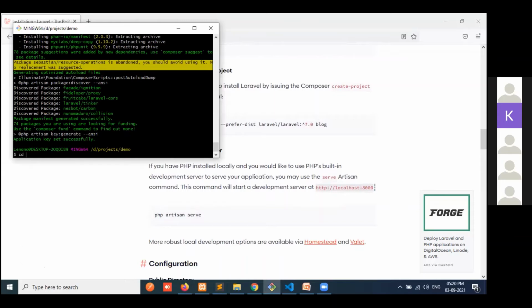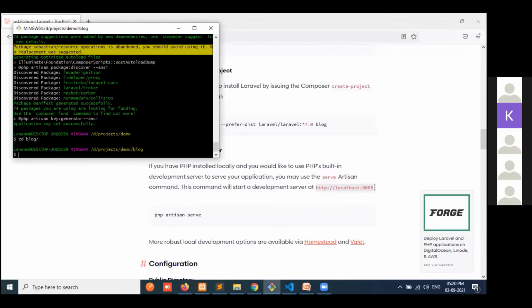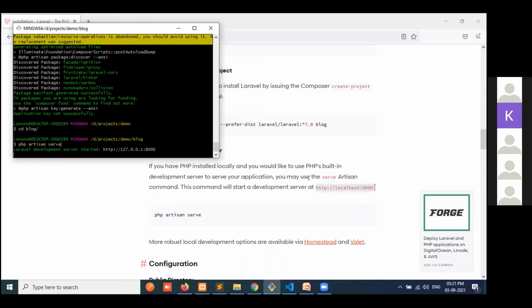So php artisan serve. Artisan is a command line interface included in Laravel, and serve means it will run the server. So I will copy this line.